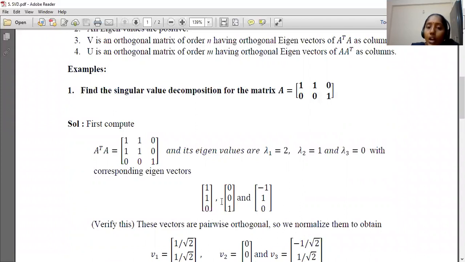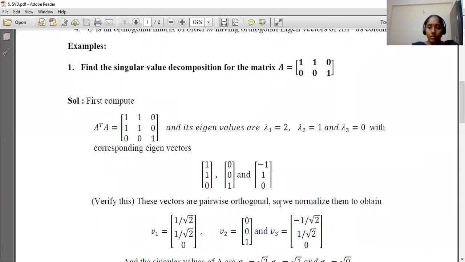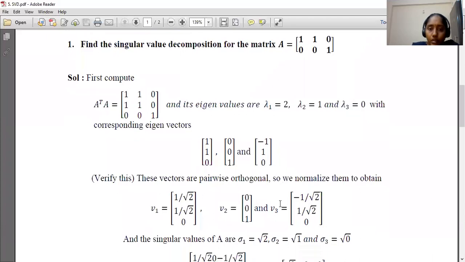So now we find orthonormalized vectors, that is, we normalize these vectors. Normalize means divide the vector by its length. The length of the first vector is root 2, so divide it by root 2.